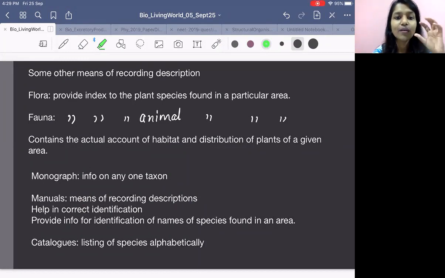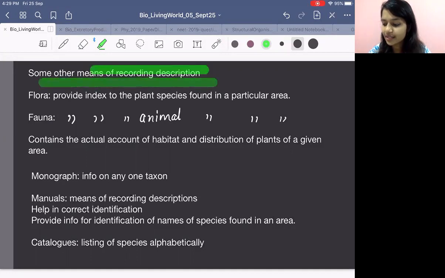Right? So what are we doing? We are recording description. We are just writing it down. Just as knowledge is written in a book, just as words are written in a dictionary, similarly we are now going to record the description in the form of a book. Okay? These are all recorded description. Cool. So what is flora?